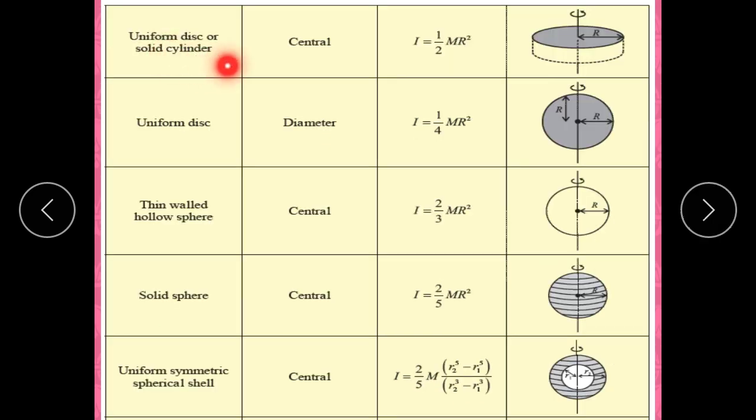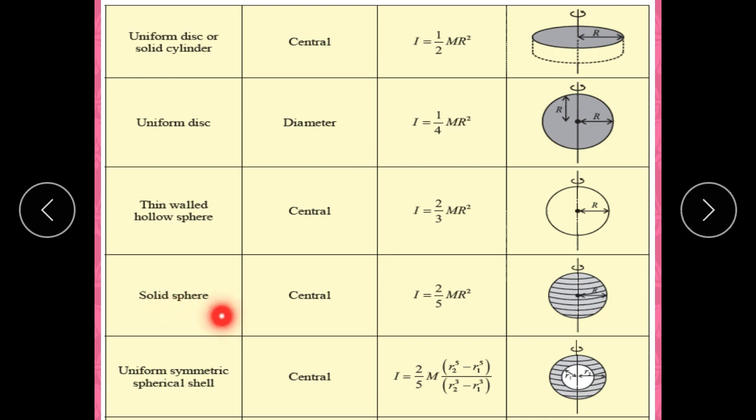For a uniform disc or solid cylinder about an axis passing through the center, the moment of inertia is half mr square. For a uniform disc about an axis passing through a diameter, the moment of inertia is 1 by 4 mr square. For a thin-walled hollow sphere, about an axis passing through the center, it is 2 by 3 mr square.